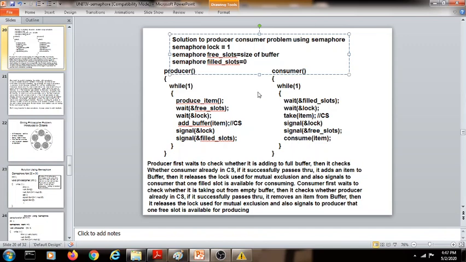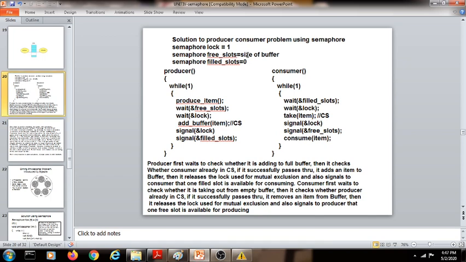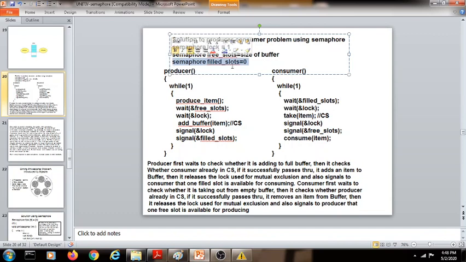Then the other semaphore is for the free slots. Initially all the slots of the buffer will be free. As we have imagined, suppose there are 8 bytes in this buffer. So the number of free slots initially will be 8 because the producer might not have produced anything initially. So all the 8 bytes will be free. So the number of free slots will be 8 initially, which will be equal to the size of the buffer. And since the producer has not produced anything at this particular instant of time, at the start of the code, your filled slots semaphore value will be 0. So there are 3 semaphores here.